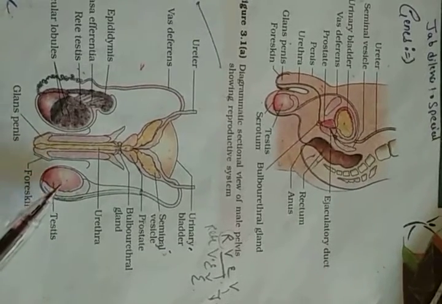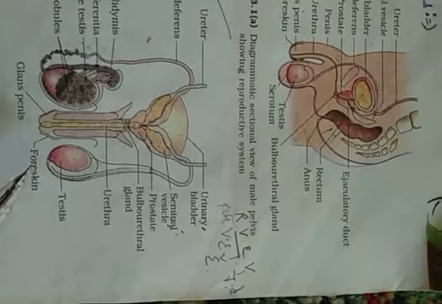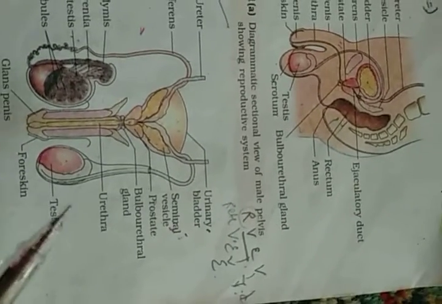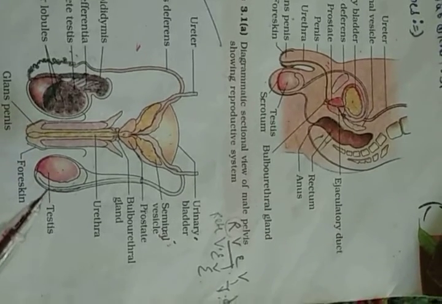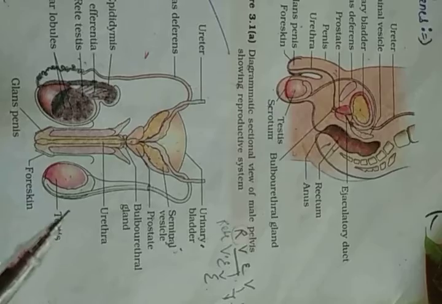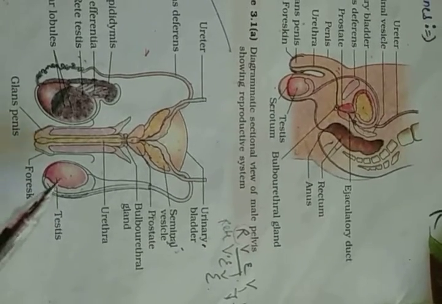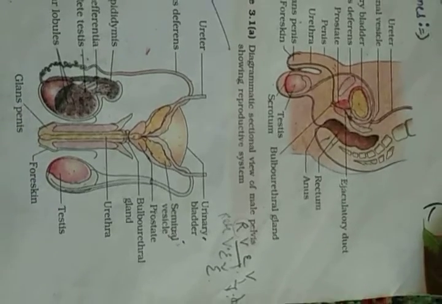Testis occur in pairs. As I said, one testis is present on each side of the penis. Its job is to produce sperms. Now for sperm production, a temperature a little lower than the body temperature is required, and that is why the testis is located outside the body in a separate structure called scrotum.